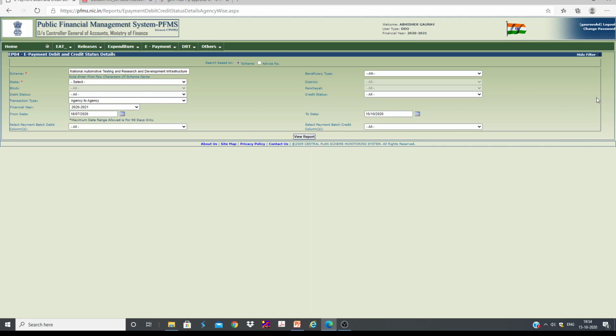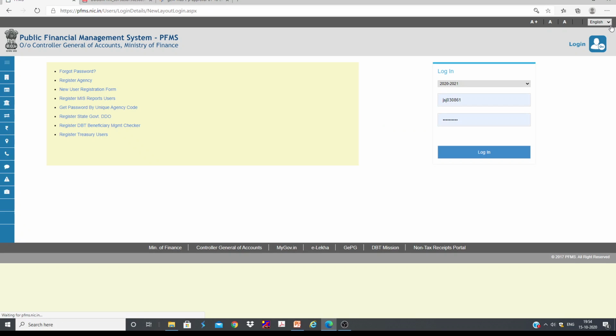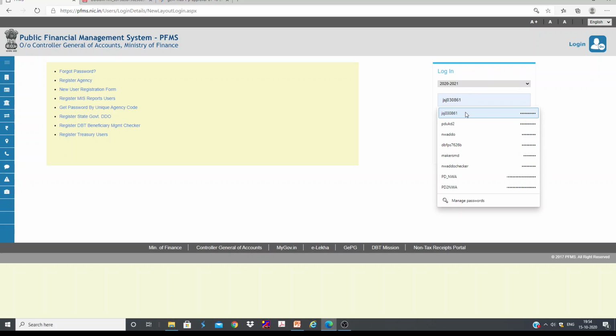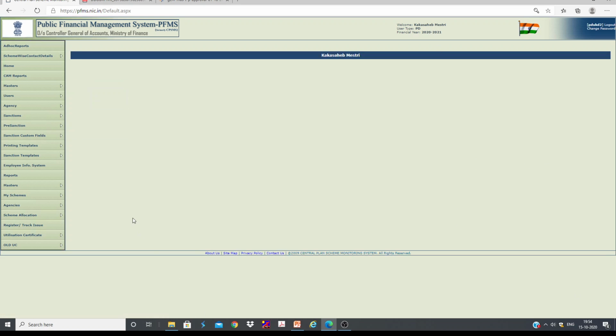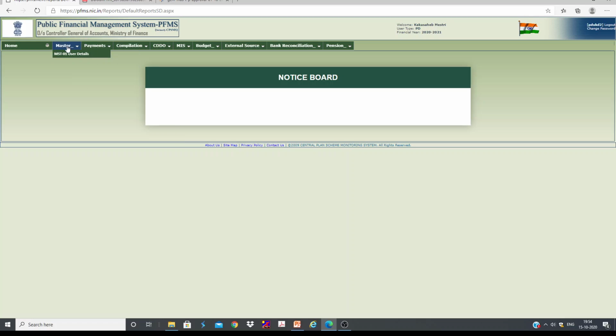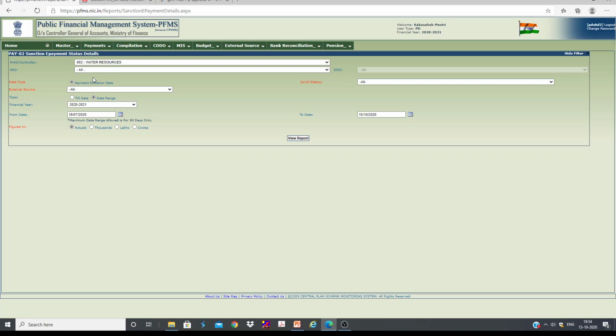And let me come out of this DDO login ID. Let me come back to PD. Here I would like to show some other features. Let's say if you want to see whether your bills are passed or not, for that we need to go to CAM reports, go to mass payments. You can check sanction e-payment status details. You can select this one.